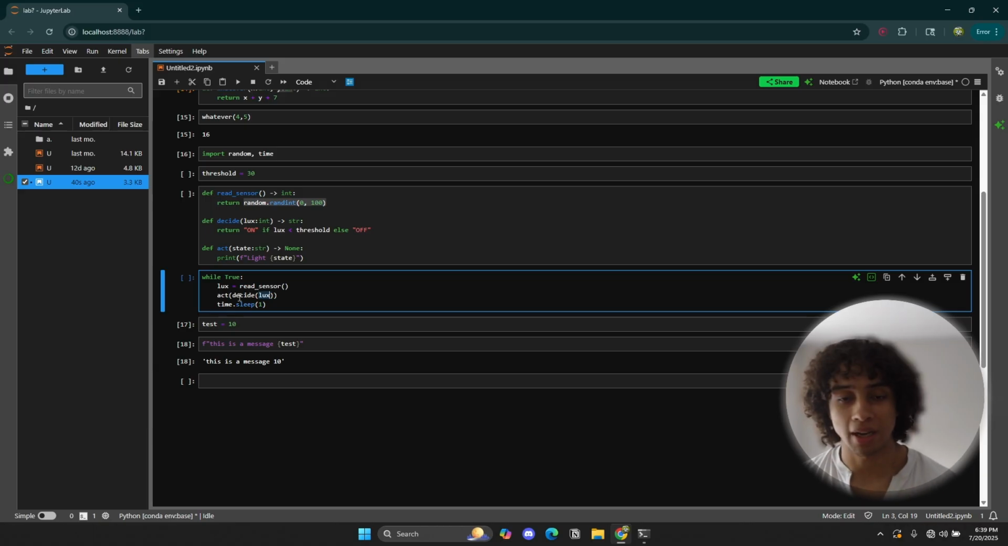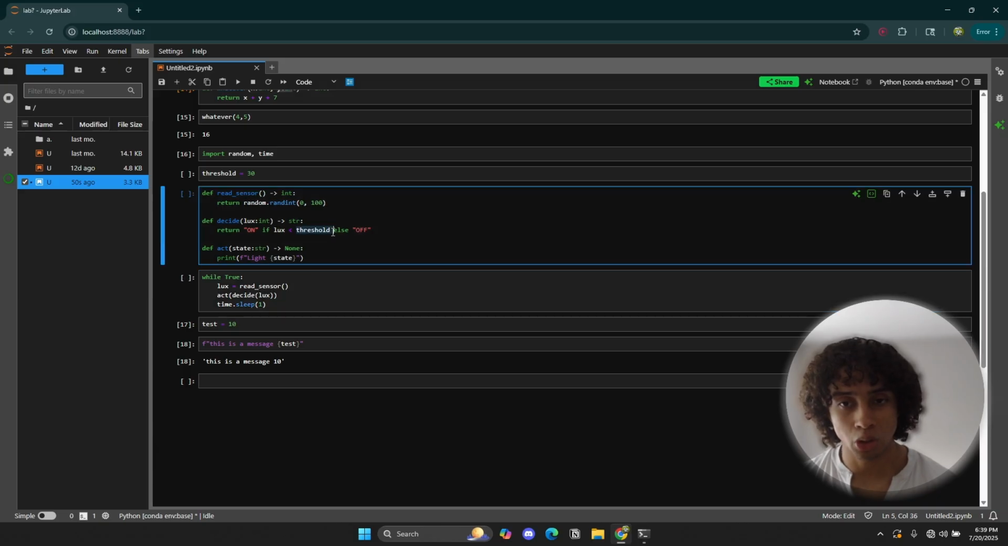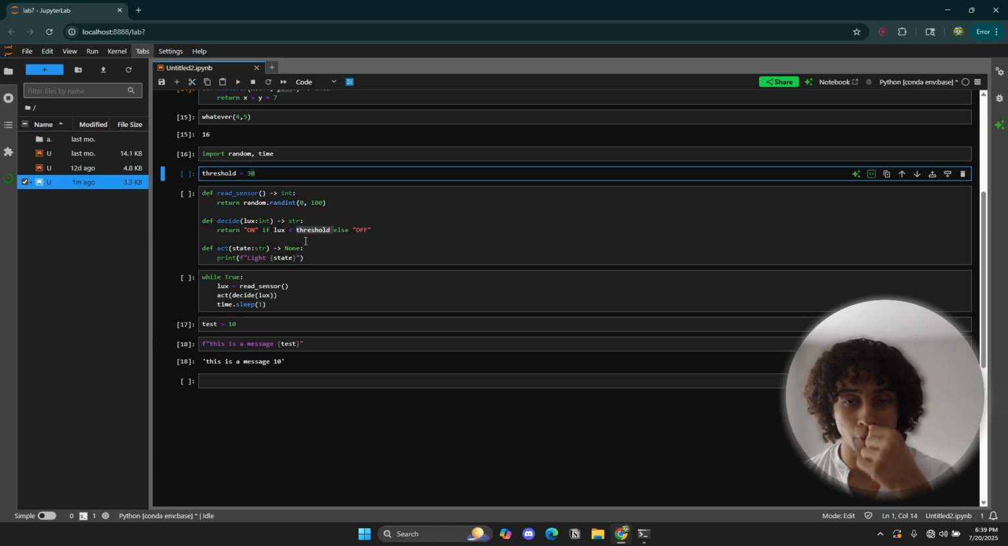Now what is this decide function doing with this random number between 0 and 100? Well, it's receiving it, and asking: is this number less than our threshold, or is it greater than our threshold? Our threshold is 30. So if our random number generated the number 17, for example, that's clearly less than 30.